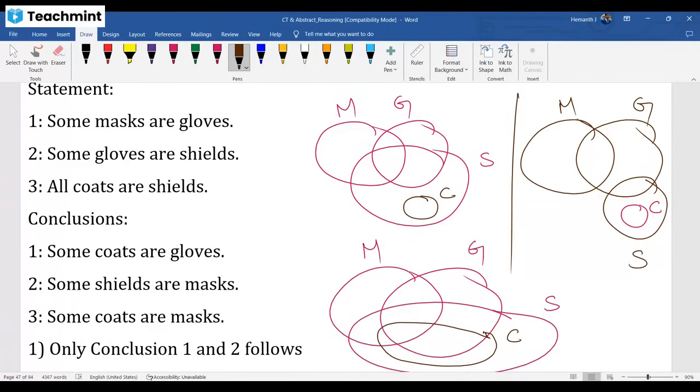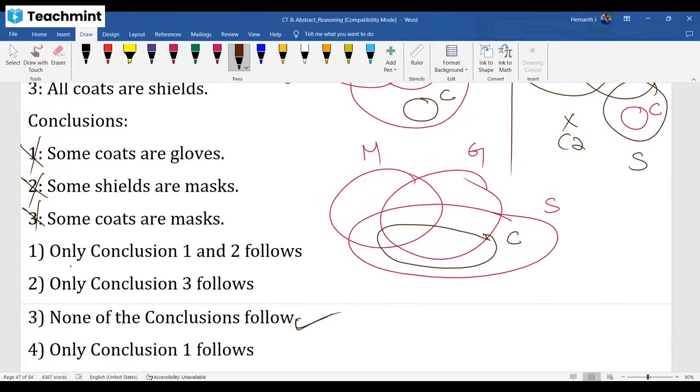Now, your job is the conclusions. Conclusion one: some coats are gloves, not connected. Remove it. Why? There is no either-or option. When it fails in one diagram, throw it out. Some shields are masks. Here, shields and masks are not connected. The second one failed here. Failed in one diagram, also throw it out. The conclusion must be true in all diagrams. Some coats are masks. Failed here. Throw it out. So none follows. Only if your conclusion is true in all diagrams, then consider it.